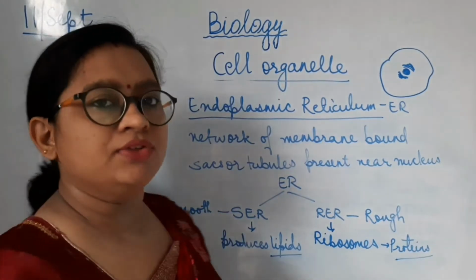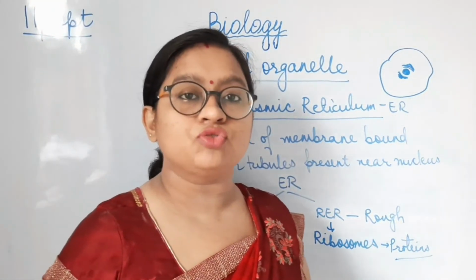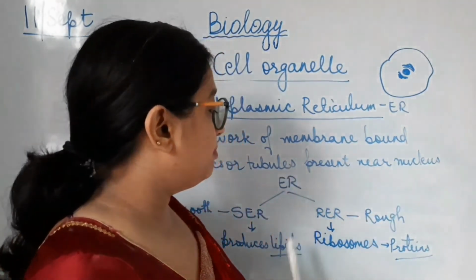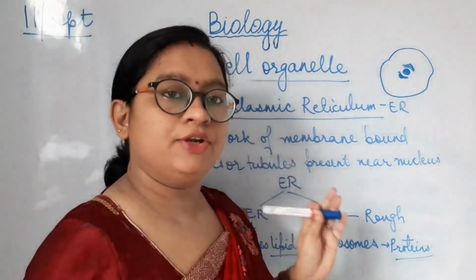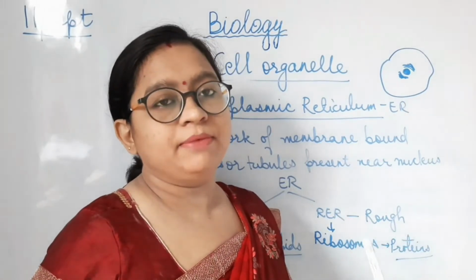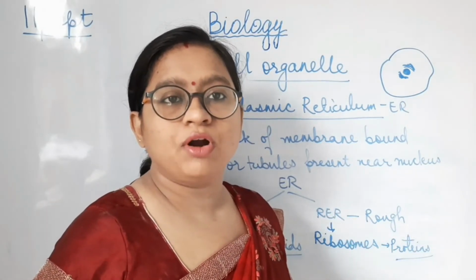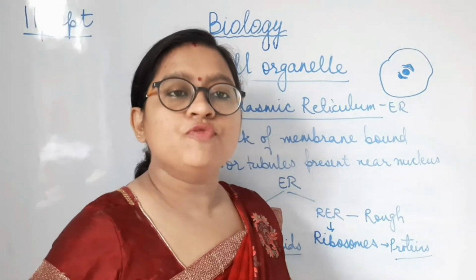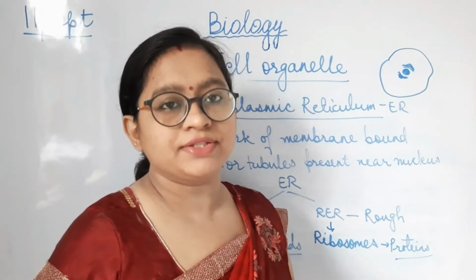Now lipids and proteins are for the maintenance of the cell membrane. So the lipids and proteins produced in the endoplasmic reticulum go for the maintenance of the cell membrane, and that process is called membrane biogenesis. You will study more about that in your class 9th.